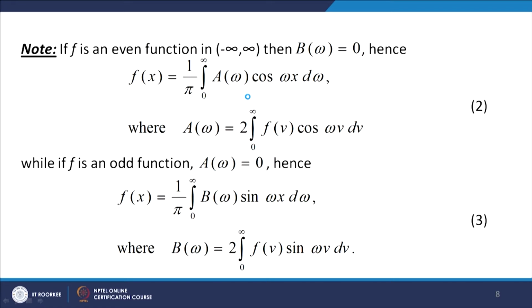The integrals 2 and 3 are called the Fourier cosine and Fourier sine integrals. One is called the Fourier cosine integral, and the other is called the Fourier sine integral of f.